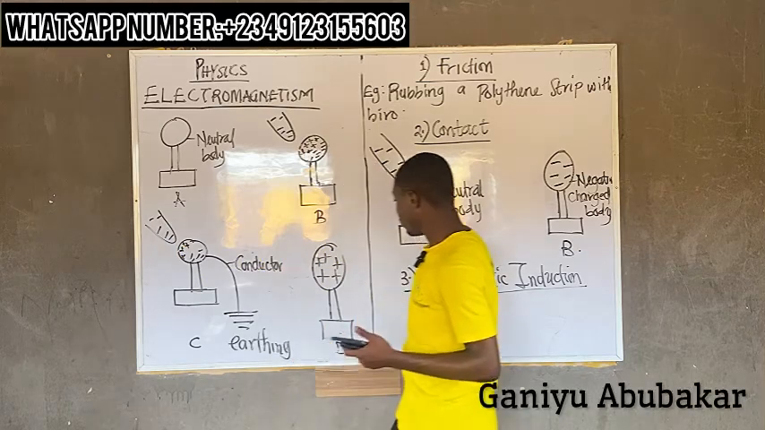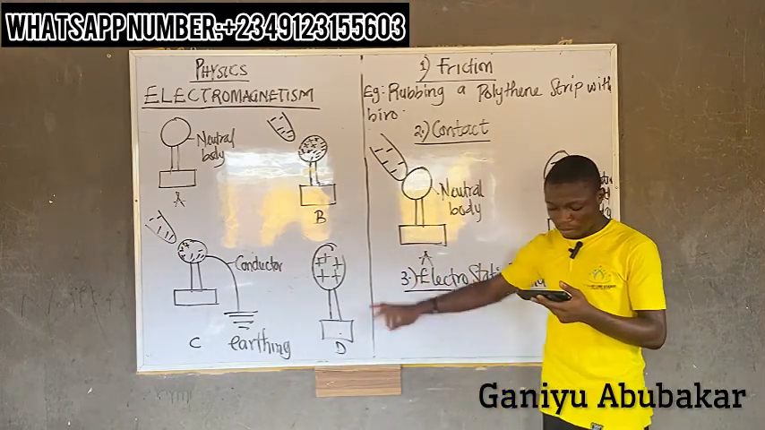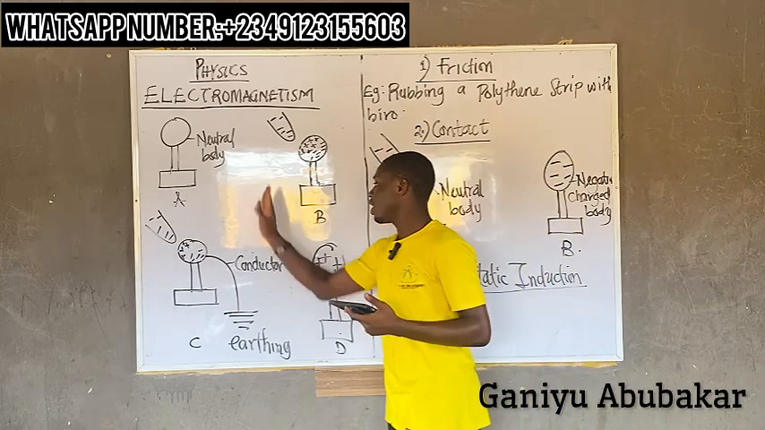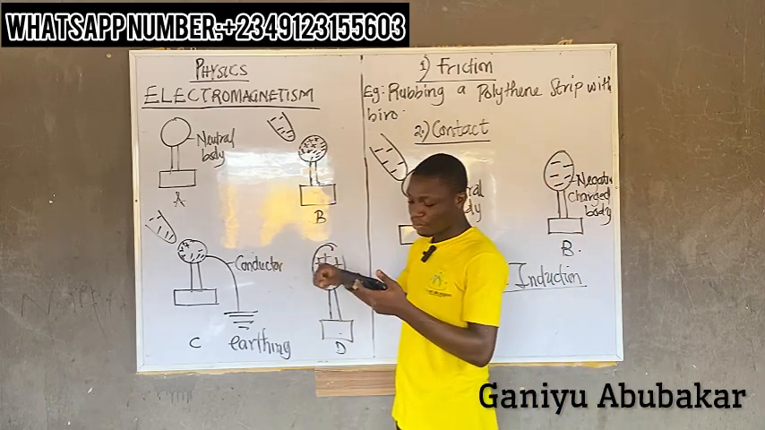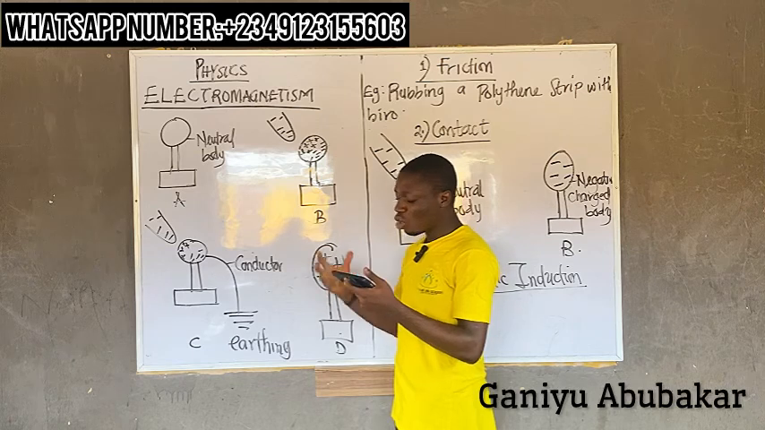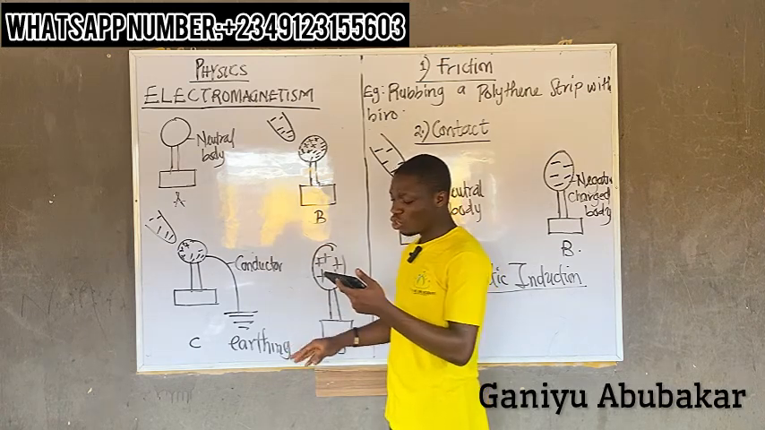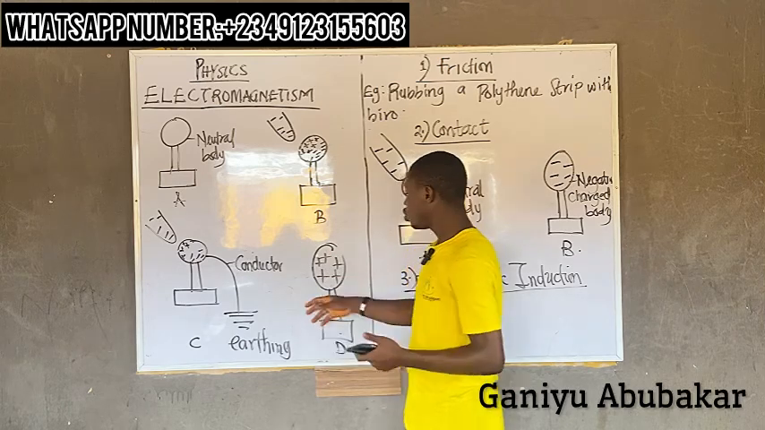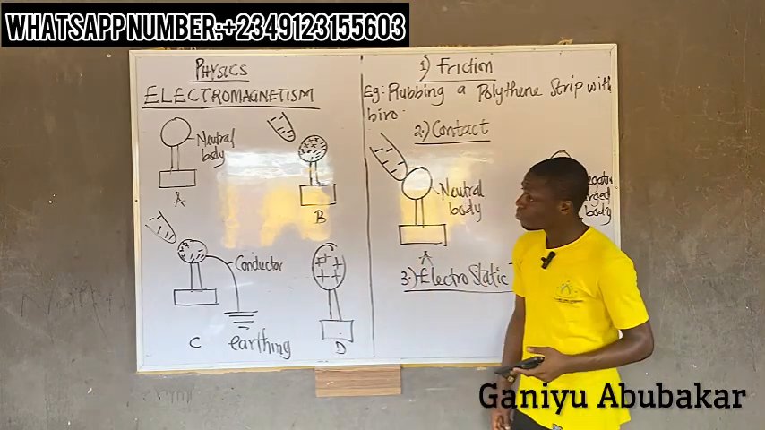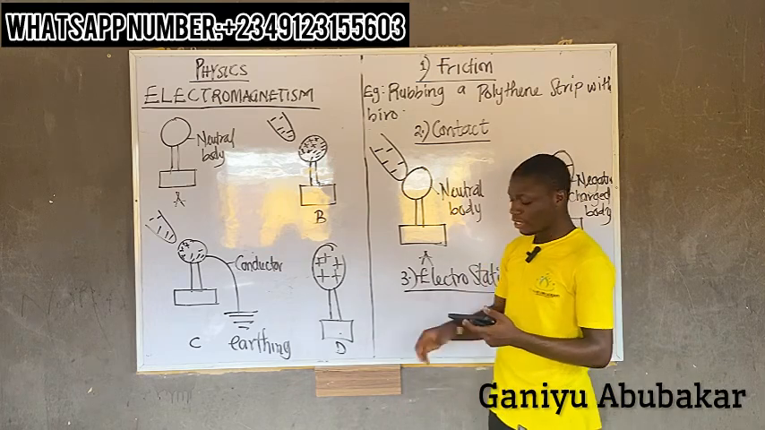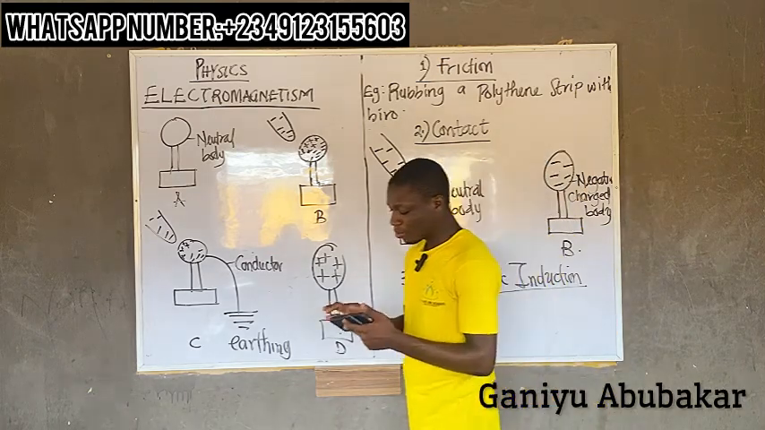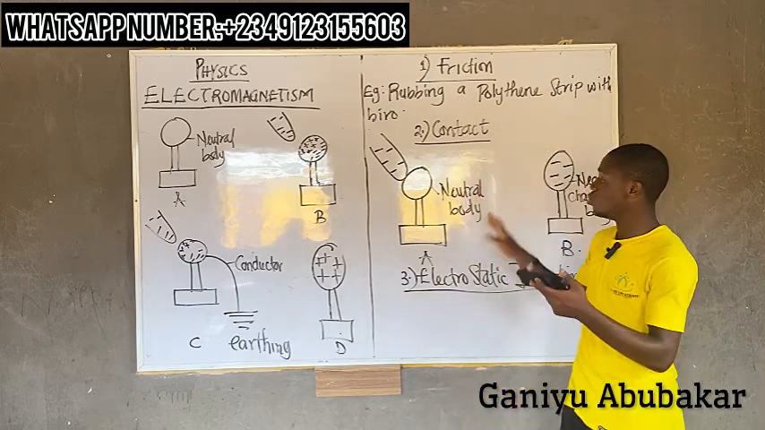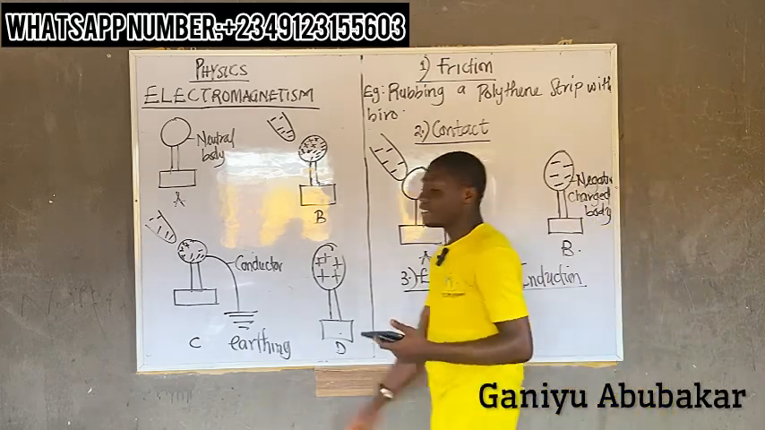Step 4: take off the negative charge rod and the conductor, such that the neutral body becomes positively charged as shown in diagram D. So these are the explanation to electrostatic induction.